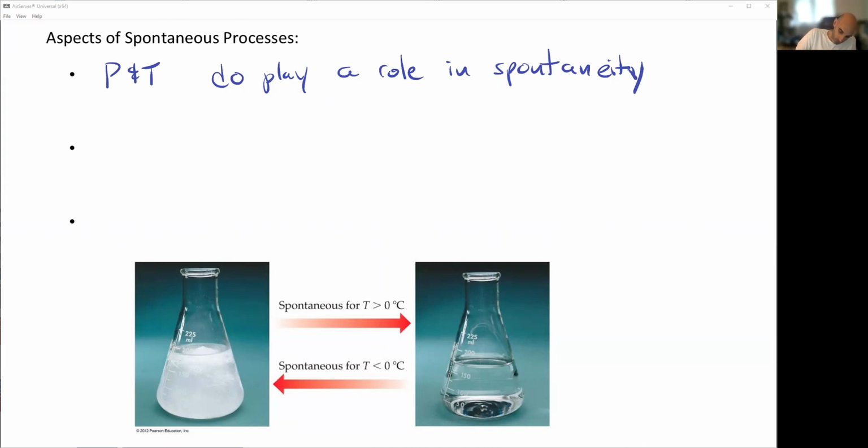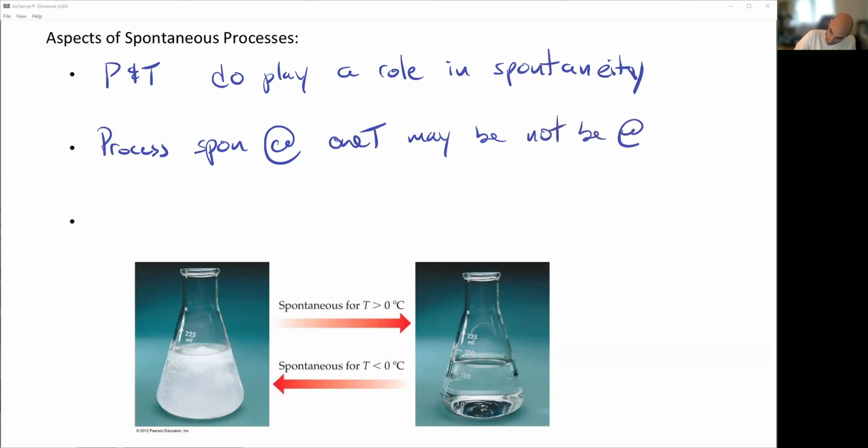So a process that is spontaneous in one direction, or I should say at one temperature, may be non-spontaneous at another.